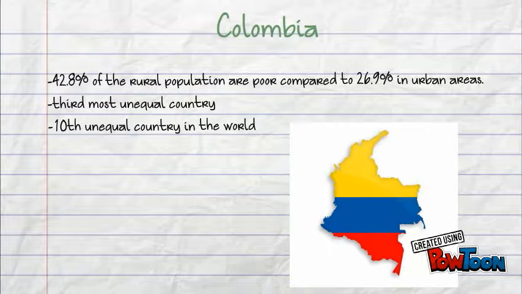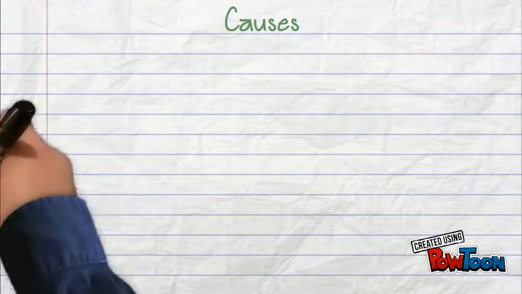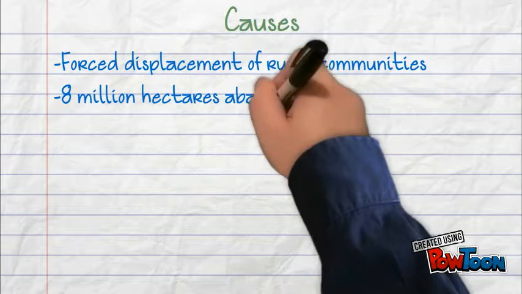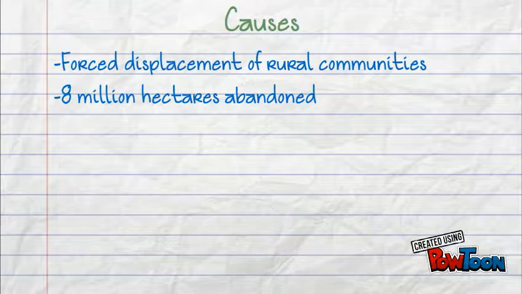You may be wondering why there is such a large difference between the poverty rates in rural and urban areas. There are several reasons. Land concentration is biased toward big landowners, which negatively affects rural and small-scale farmers. Forced displacement is a large issue in rural areas where around 8 million hectares of land have been abandoned by people fleeing from conflict.